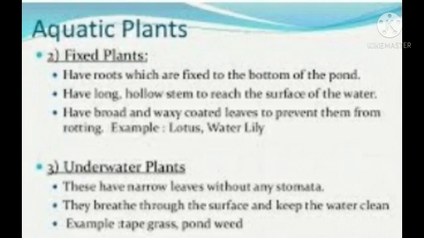For example, lotus, water lily. Underwater plants have narrow leaves without any stomata. They breathe through the surface and keep the water clean. Some examples are tape grass, pondweed, etc.